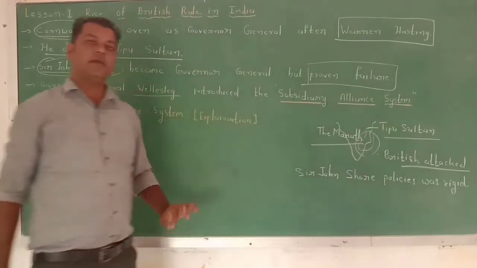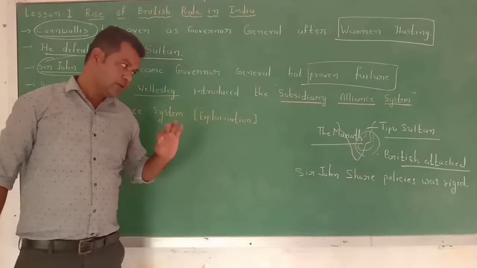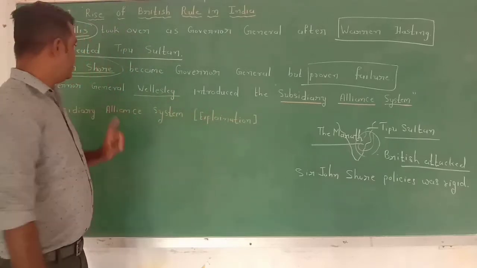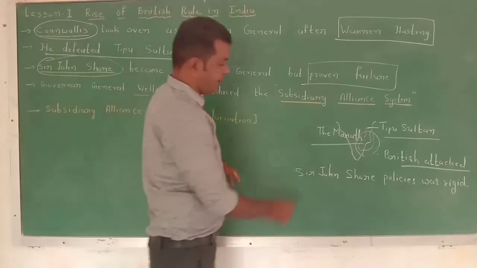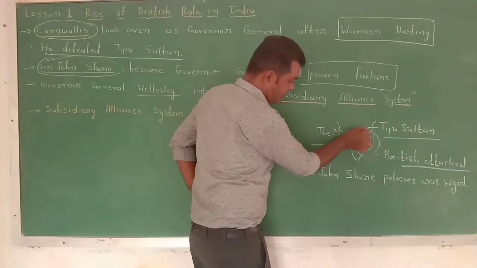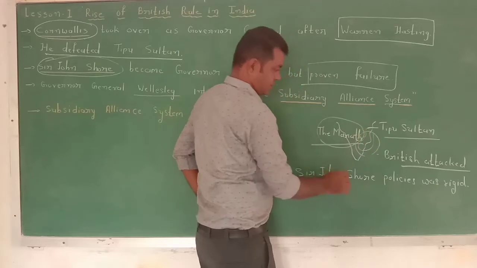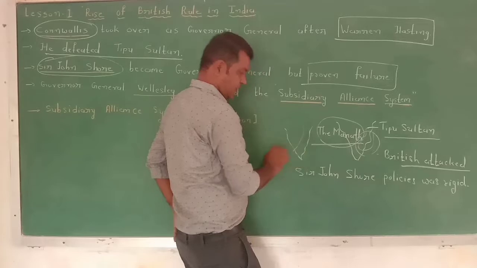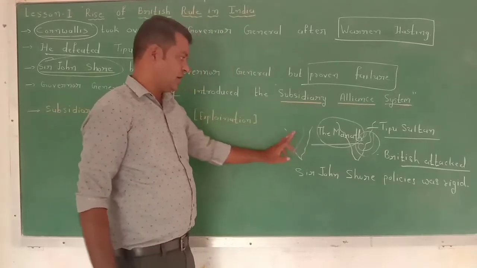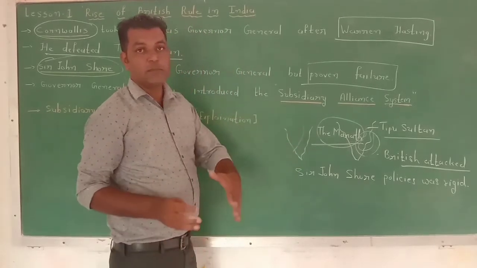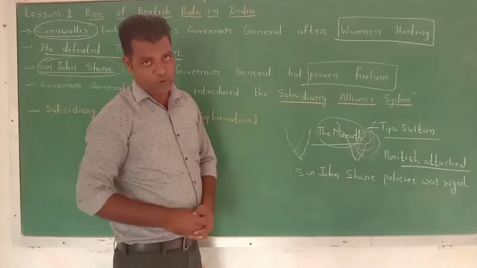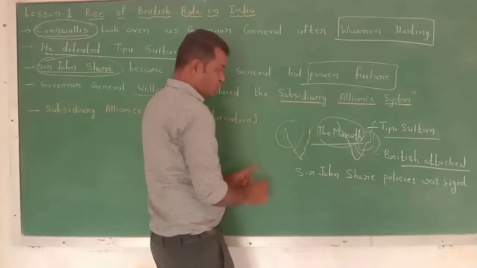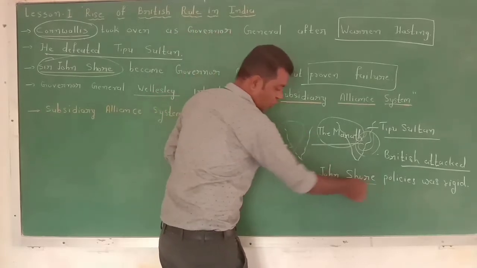So all Sir John's policy was very busy, and due to that, what happened in this side of India? In this part of India, the Maratha became stronger, and the British lost control in this region due to Sir John Shore's policy.